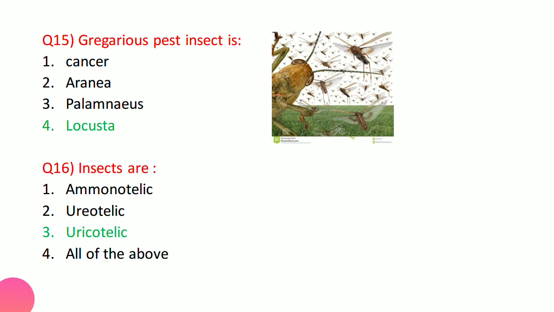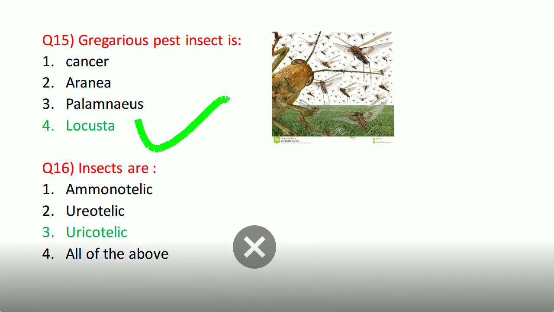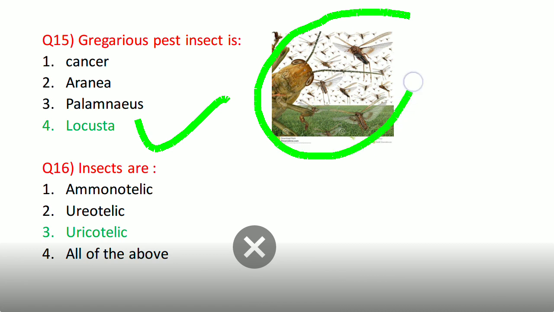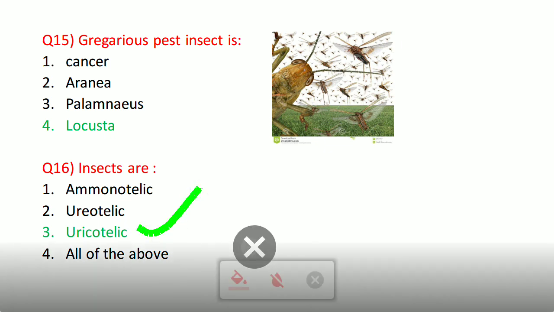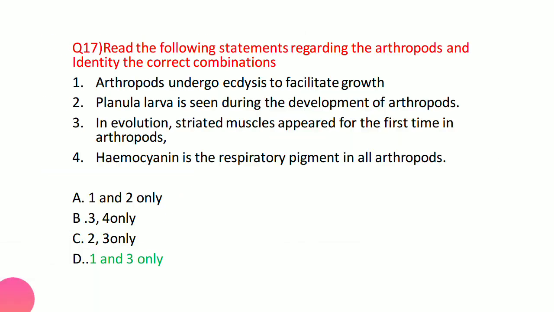Now coming to the next question, gregarious pest insect is Locusta. Gregarious means they live in a group. So this characteristic is also seen in the insect honeybees. Now coming to the next question, insects are ureotelic or uricotelic. Actually, they are uricotelic. They store the least toxic substance.